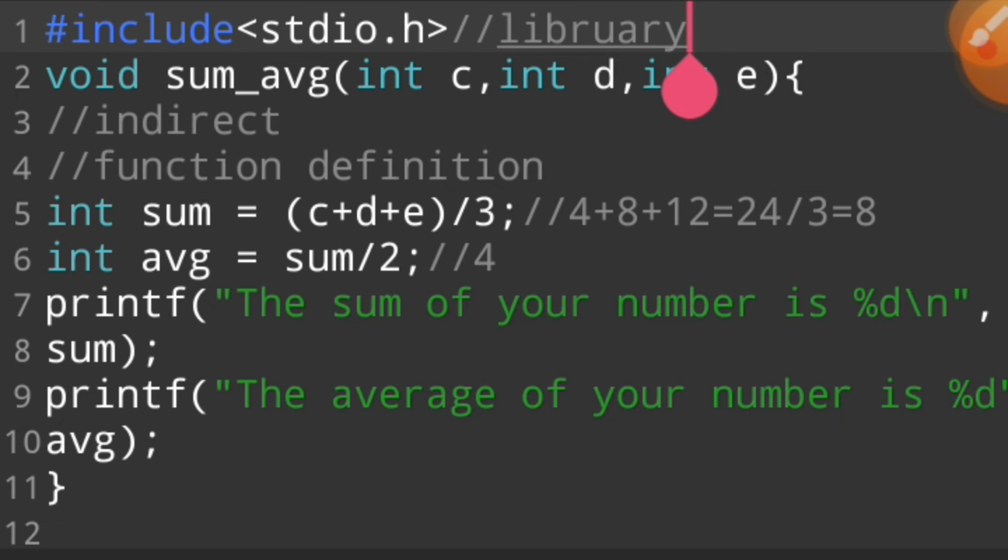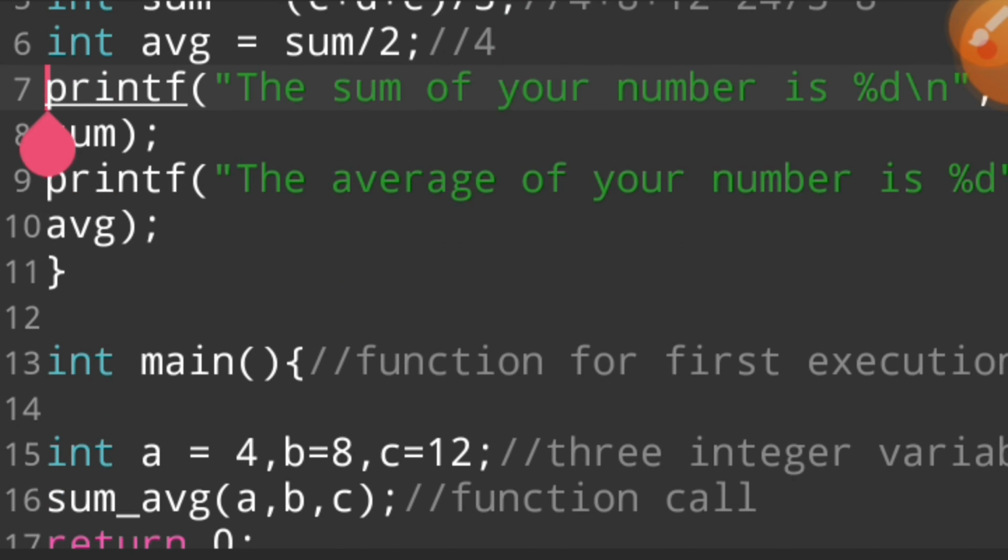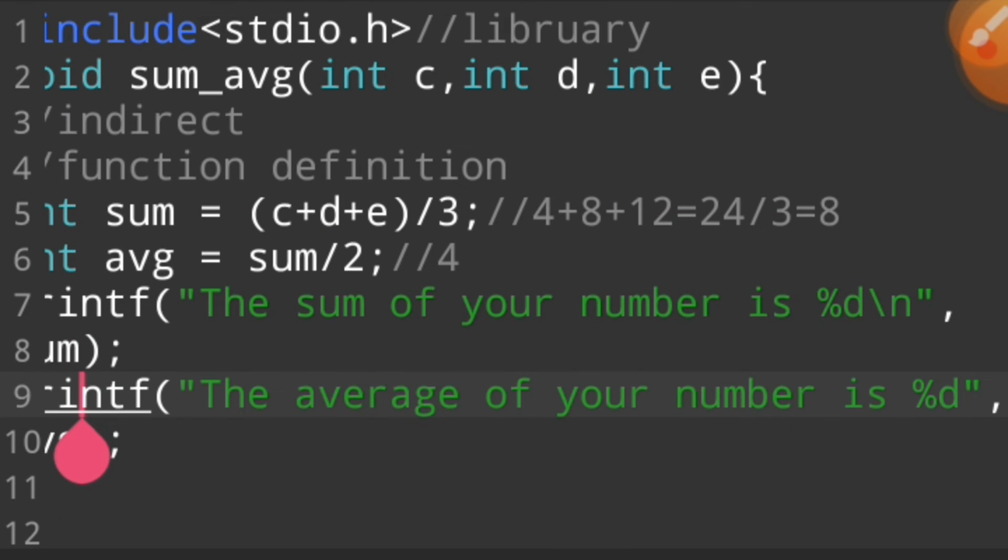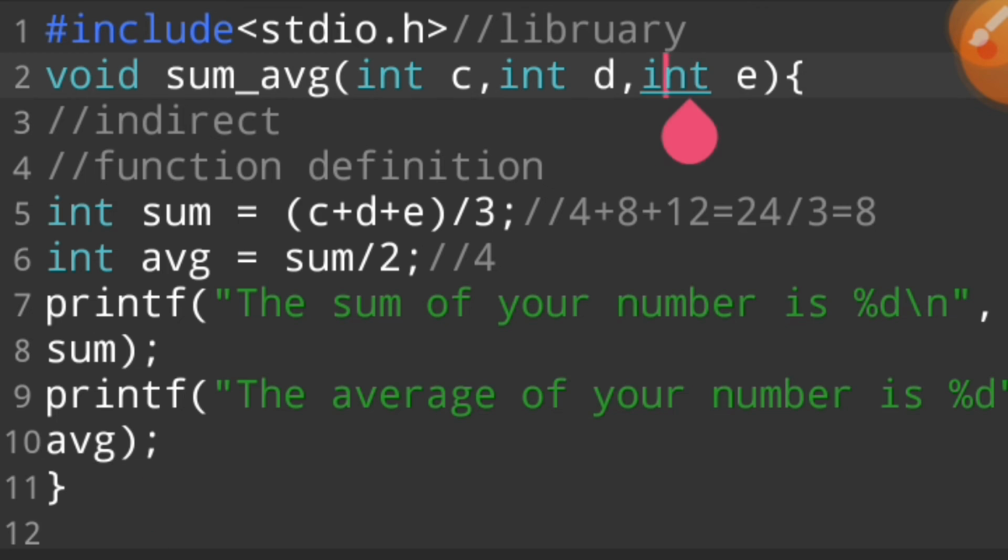I will explain this program again. This library gives us some functions like printf and scanf, and then we declare the function definition indirectly and the function prototype directly. When our compiler reads this program, it understands that the programmer wants to make a function.